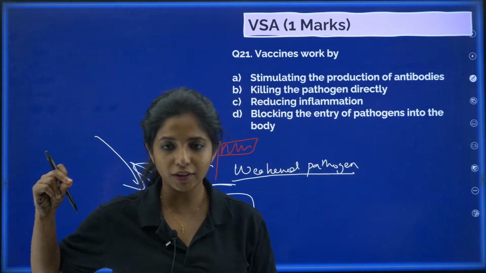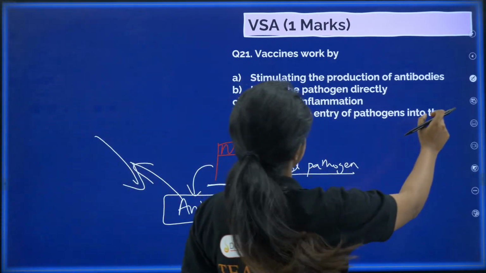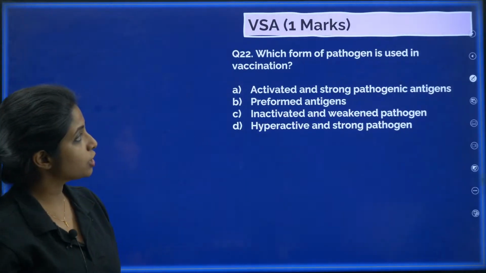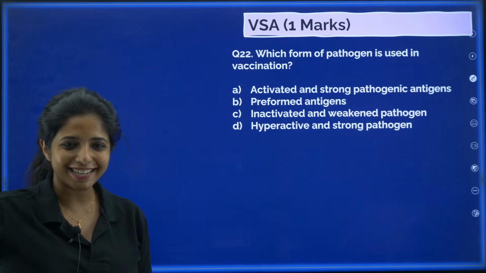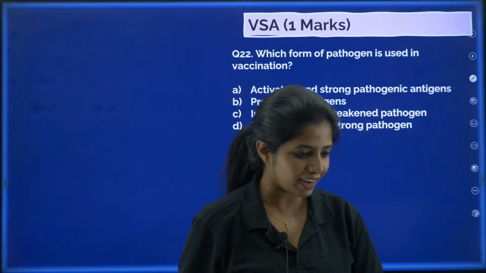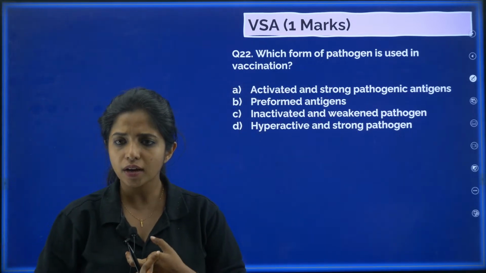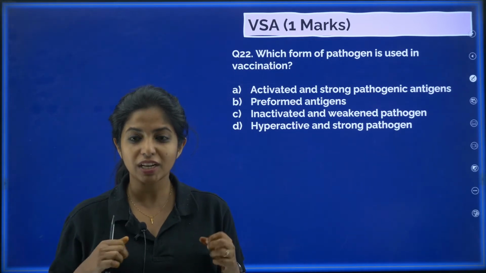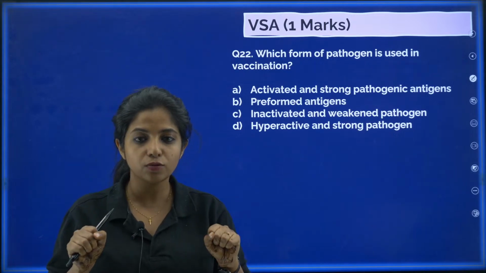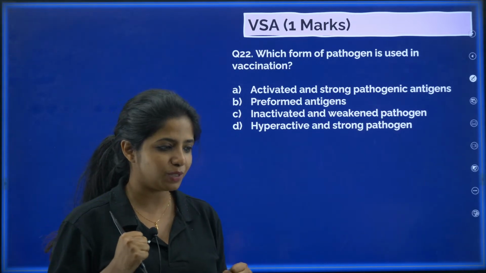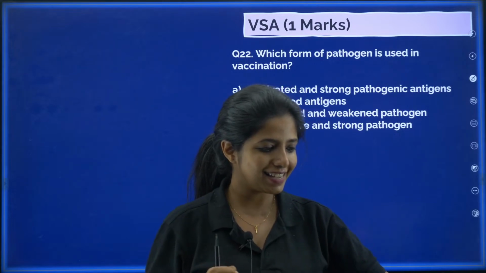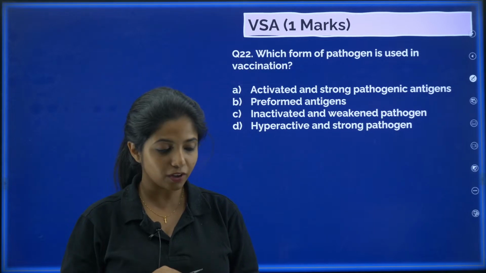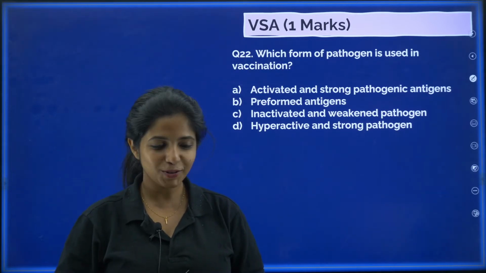Let's do. Are you ready for the next question? Our 21st question is done, and now it's time for the 22nd. Which form of pathogen is used in vaccination? Activated and strong pathogenic antigens are being used in vaccination. Preformed antigens are being used. Inactivated and weakened pathogens are being used. Hyperactive and strong pathogens are being used in vaccination. What do you think is the correct answer? In vaccination, what are you going to put inside the body of the organism? I told you right now.